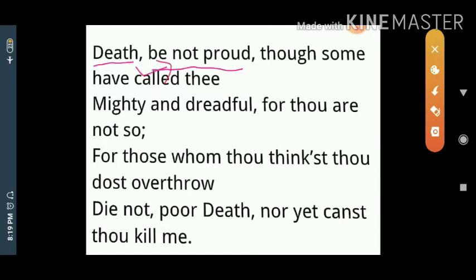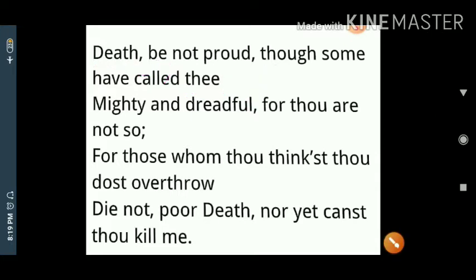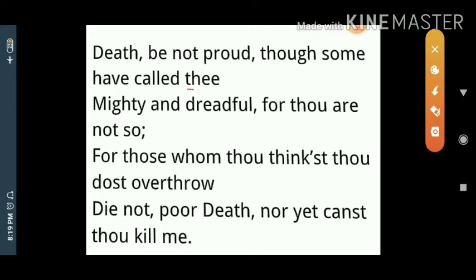Though some have called thee, thee is equal to you. This is Old English, and according to this Old English, thee is equal to you. Some people have called you mighty and dreadful, fearful.